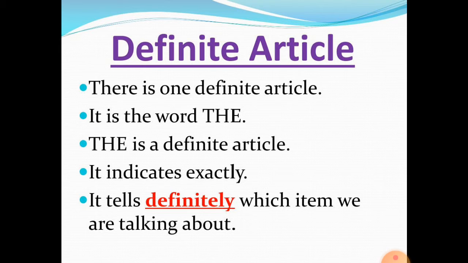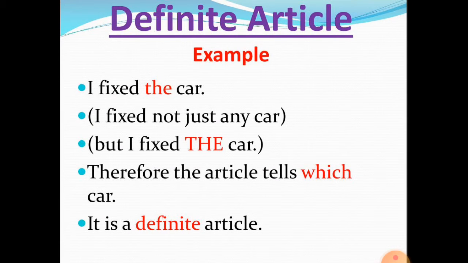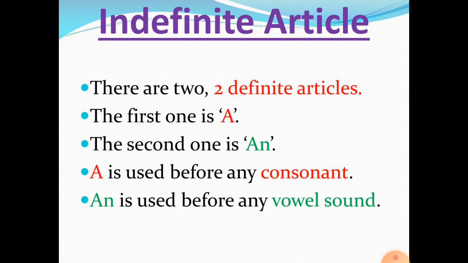Therefore, the tells us definitely which item we are talking about. Let us see the example. I fixed the car. In this example, we are not mentioning any car, but I fixed the car. Therefore, the article tells which car, particularly which car, and therefore it is a definite article.